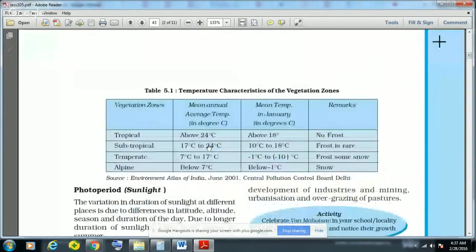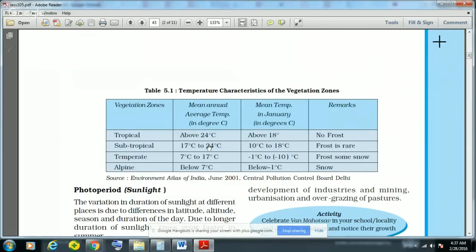And these are the temperature characteristics of the vegetation zones. There are four vegetation zones, and all of these are found in the Himalaya. First is the tropical. See, most of the part of India is tropical, and the mean annual average temperature in tropical is about 24 degrees Celsius, and in January it reaches up to about 18 degrees.